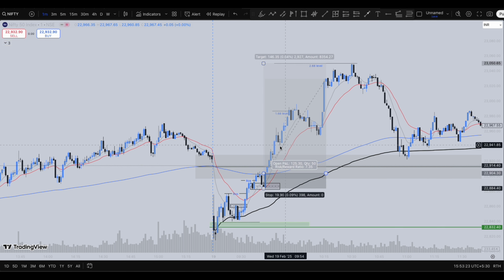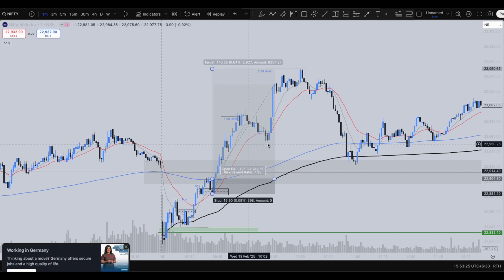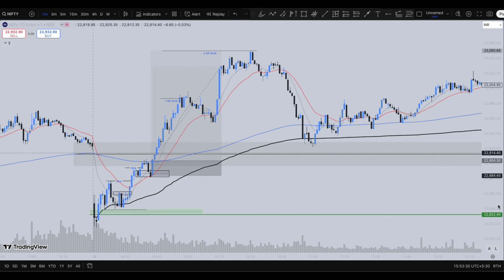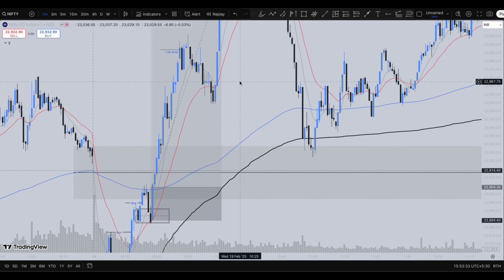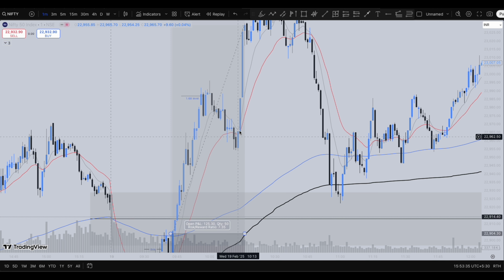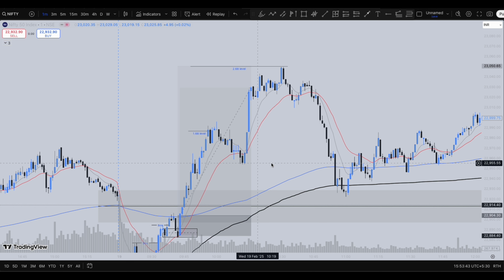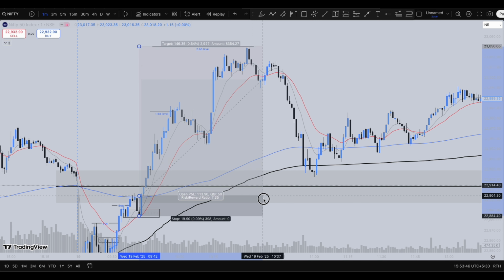In case the market would have closed below this zone or the 0.38 level, you could have exited your long positions. But you can see the market sustained, and here it formed a bullish engulfing pattern over here. So in case you find this kind of pattern, you could have again kept your stop loss just below this candle and targeted higher. You could have added to your position as well. This is how you make a decent amount of profit.